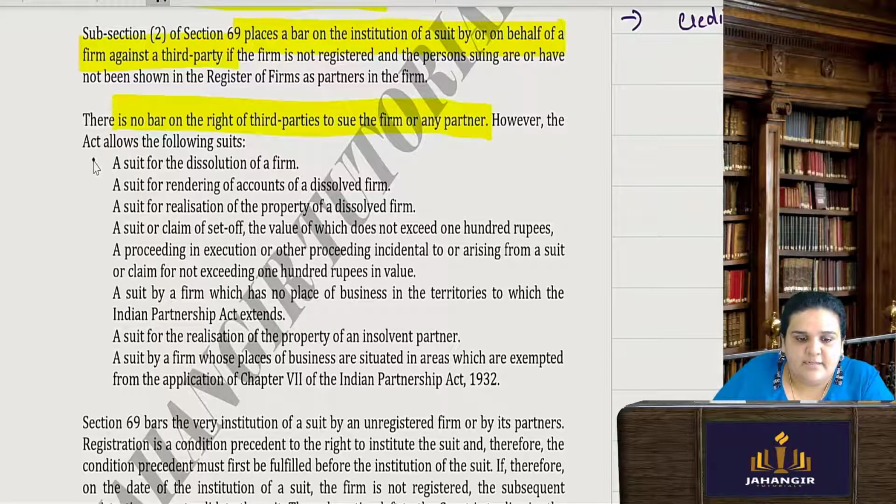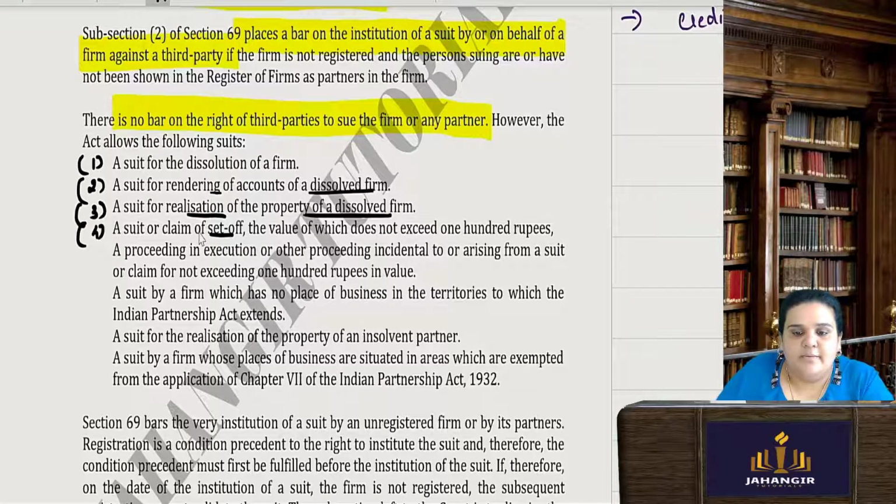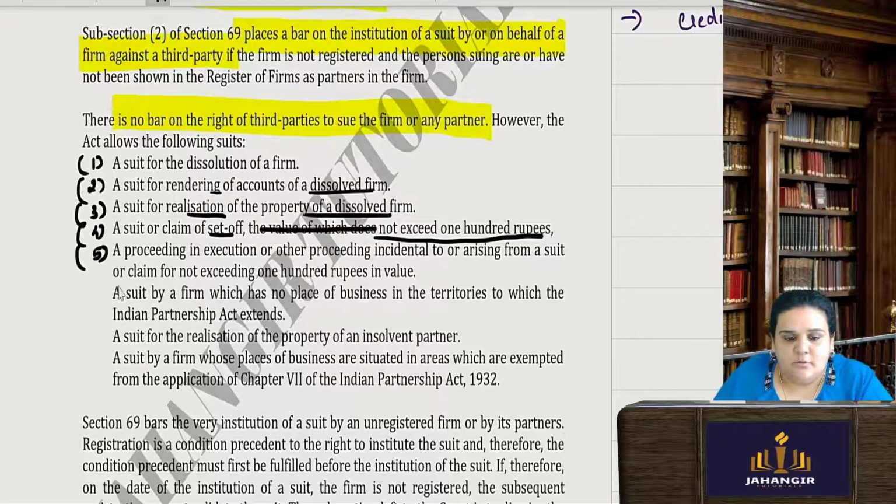1. If there is a suit for dissolution, yes. 2nd, a suit for rendering accounts of a dissolved firm, court will help, even if you are not registered. 3rd, a suit for realization of the property of a dissolved firm. 4th, a suit for set-off claim, the value of which does not exceed 100 rupees, which is not possible. You can just say suit for claim or set-off. Everything now exceeds 100 rupees.